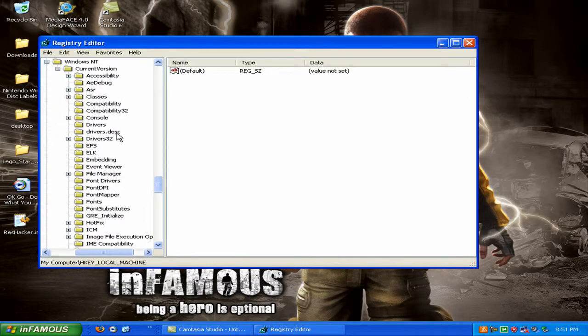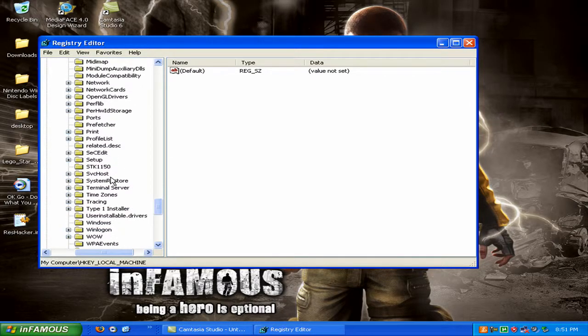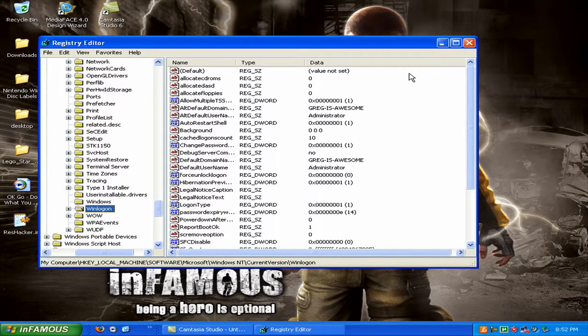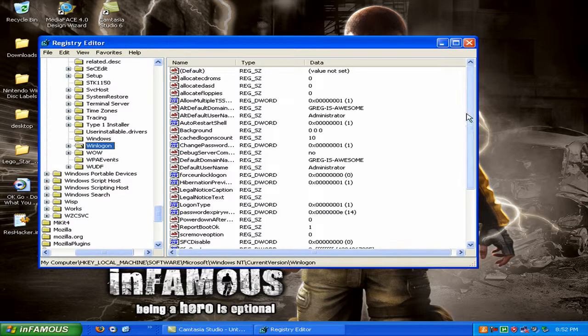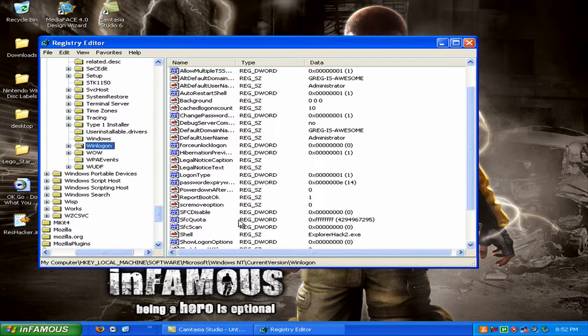When you're in that folder, you want to go to CurrentVersion, expand that, and then Winlogon. Okay. So once you're in here, you want to go down in this section and click on Shell.